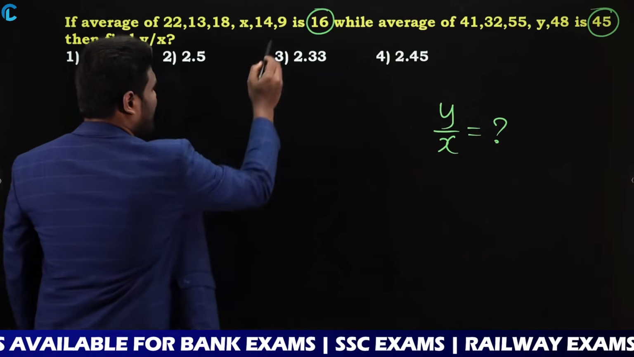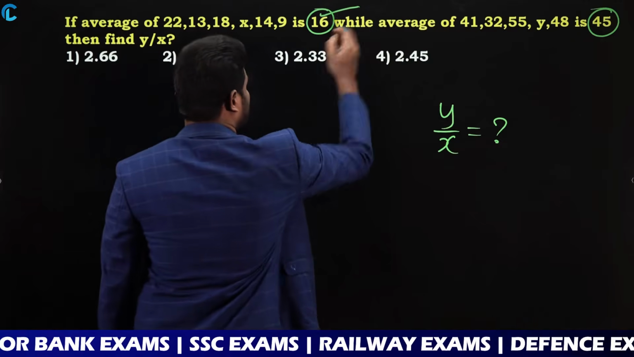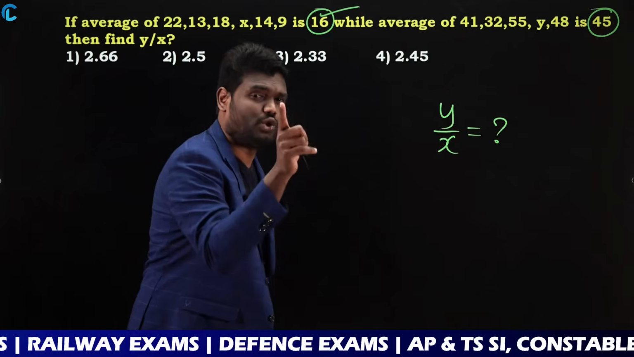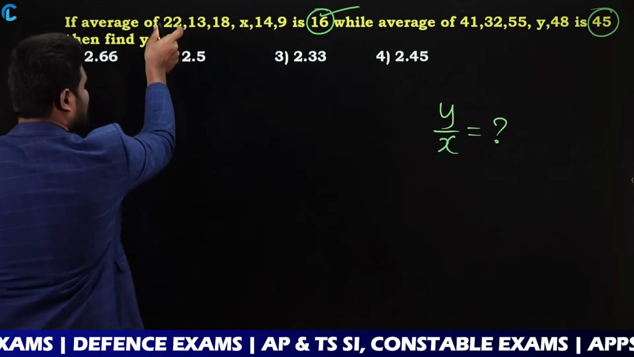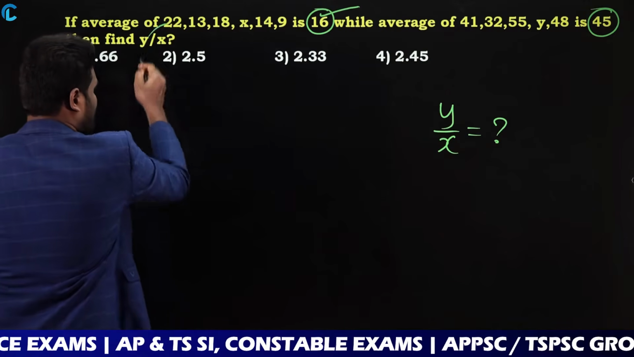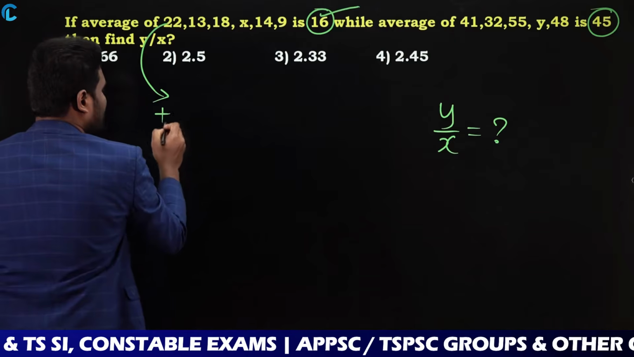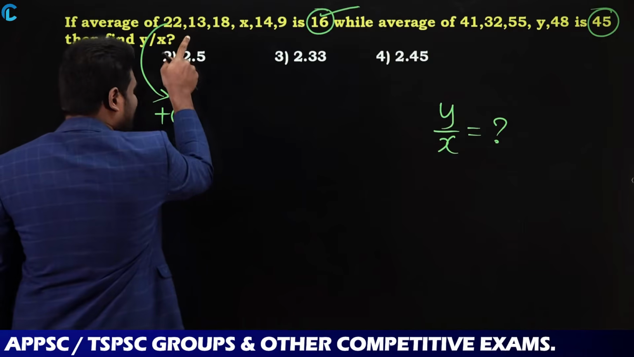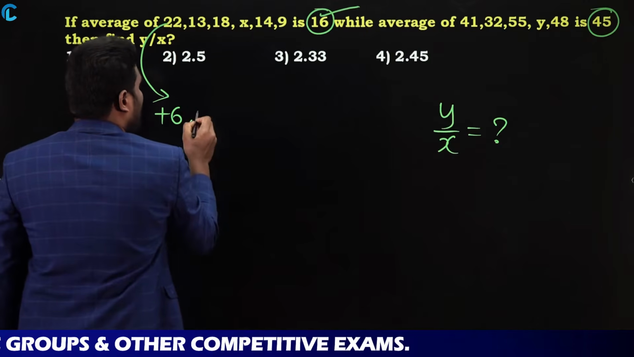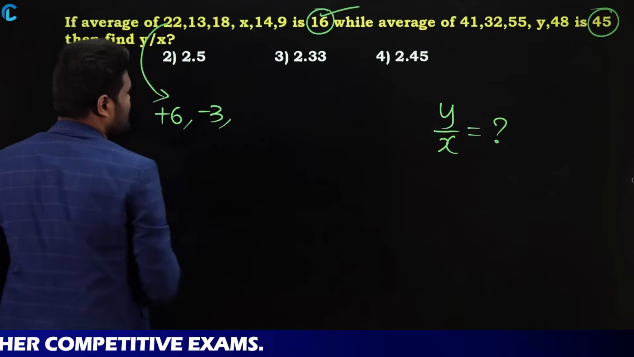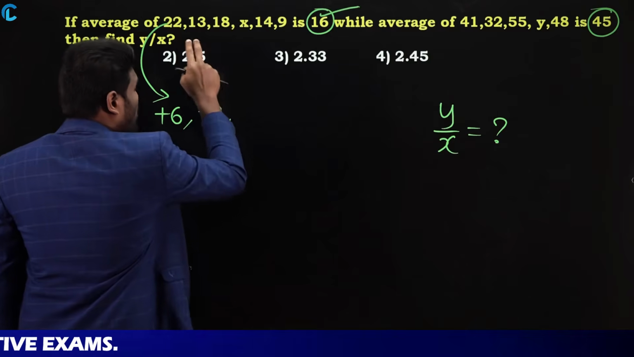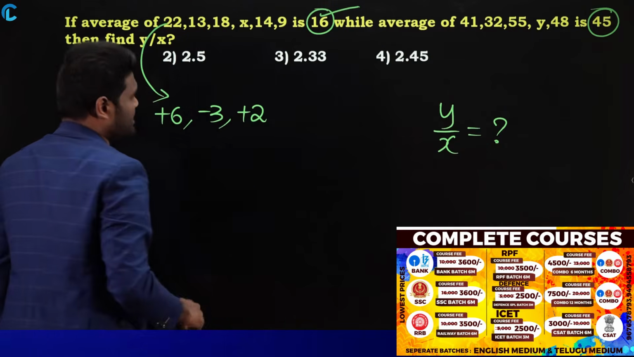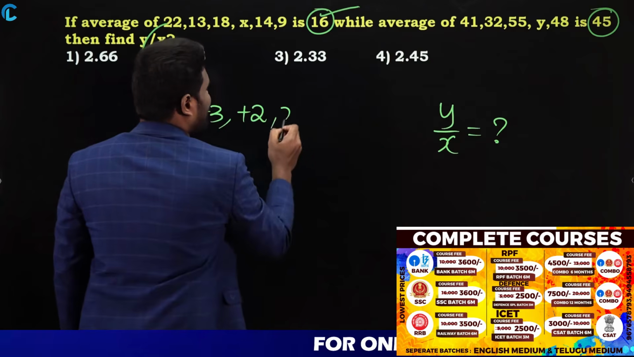Let us calculate. For these numbers, the average is 16. When I say the average is 16, each and every number should be 16. Now the first number, 22, is more than 16. How much more? It is 6 more than 16. Next, this number is 13, which is less than 16. How much less? 3 less than 16. Now this is 18, which is more than 16. How much more? 2 more than 16. Next, this is x.